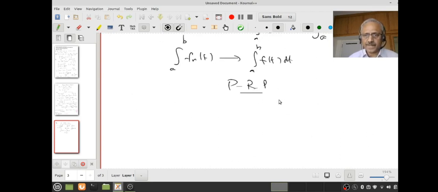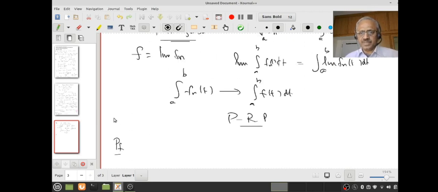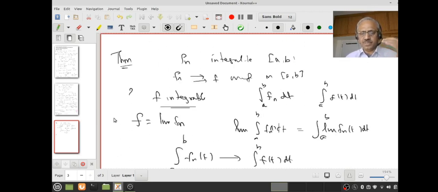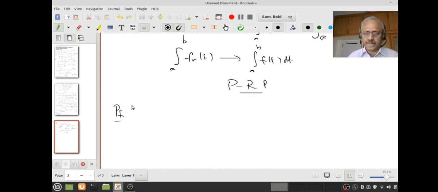Okay, let's start with the proof. Once I prove that, the rest of the proof is similar to the earlier theorem where we assumed fn's are also continuous. So the first thing is I want to prove f is integrable.